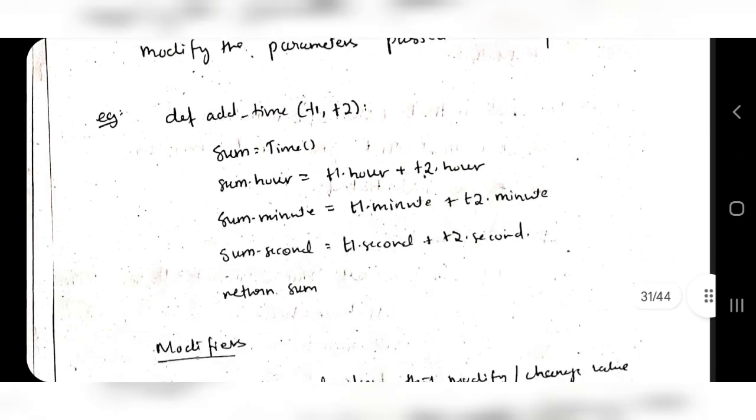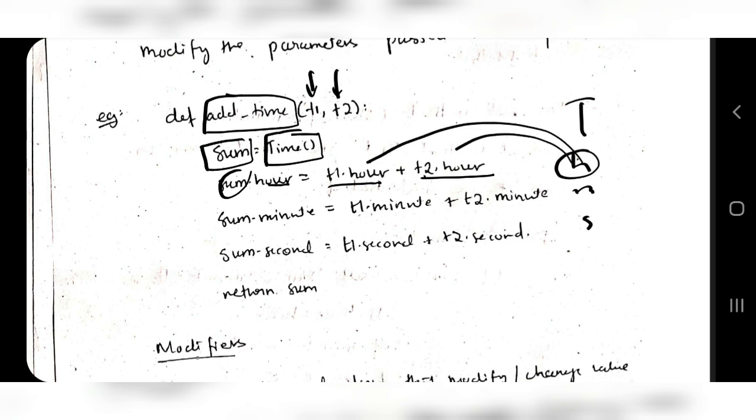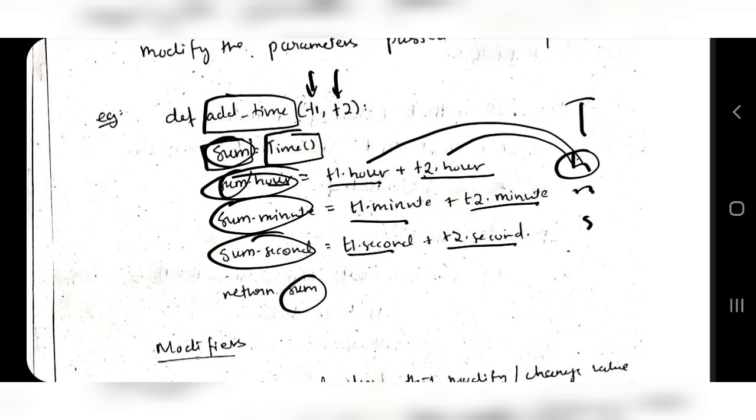And here's an example. In the add time function, I am passing two time objects, t1 and t2. Sum is another time object created using the time class, and sum.hour is equal to t1.hour plus t2.hour. In the time object there are three things: hours, minutes and seconds. So hours get added, t1.hour plus t2.hour, and that's stored in sum.hour, the new object which is created here. Sum.minute is t1 minute plus t2 minute. Sum second is t1 second plus t2 second. Then return sum.